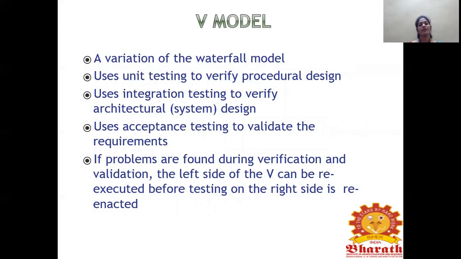Next, we're going to see about the V model. It is a slight variation of the waterfall model. It uses unit testing to verify the procedural design. We design some procedures, right? Those will be validated by unit testing. It uses integration testing to verify the architectural design. So there are two testing types: one is unit testing and the other is integration testing. Unit testing is for procedural design. Integration testing is for architectural design. And it uses acceptance testing to validate the requirements.